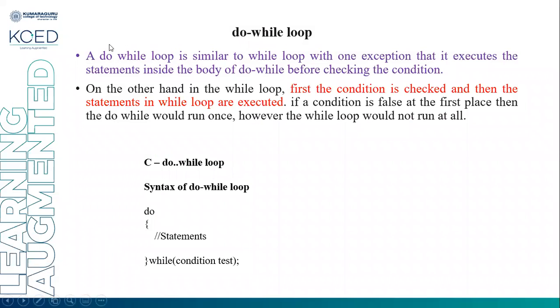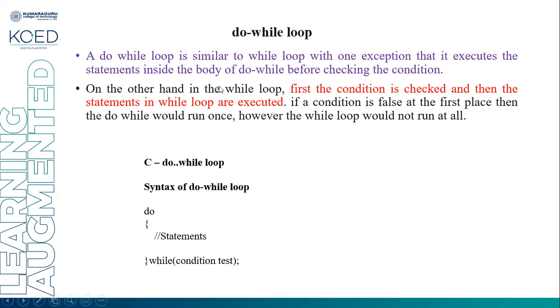Do while loop. Do while loop is similar to while loop with one exception: it executes the statements inside the body of the do while before checking the condition. In do while loop, the condition is checked at the end, so the body of the loop gets executed before checking the condition.